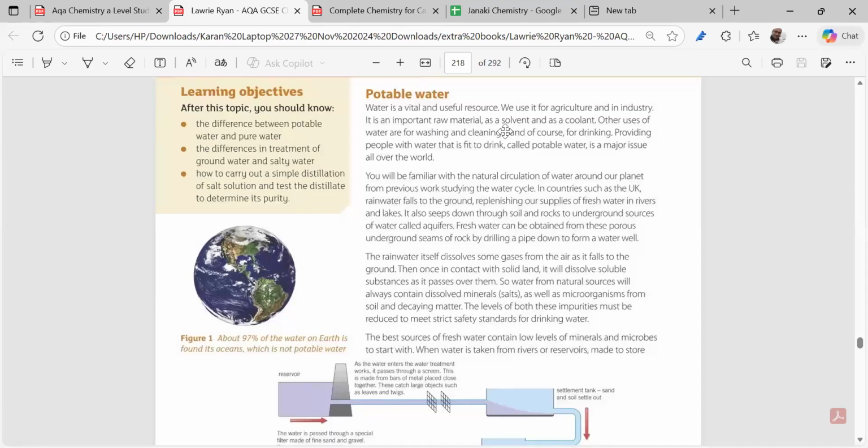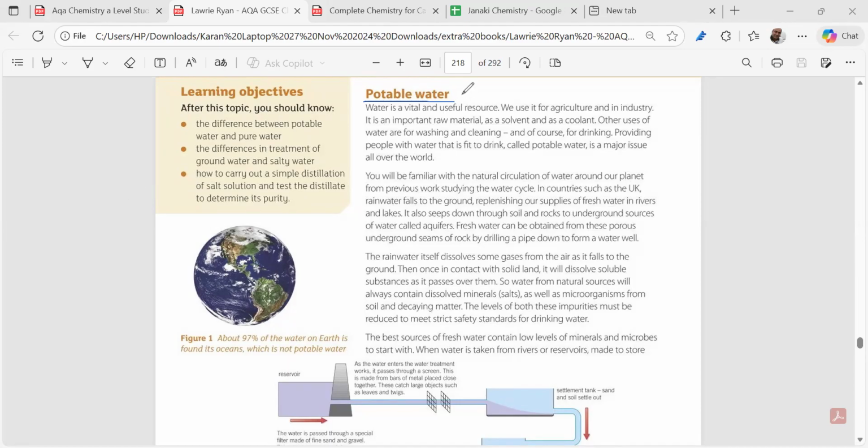Whenever you see potable water, we have to understand what exactly this word means. Potable water is water safe to drink. Safe water to drink. It is very important that we need water.